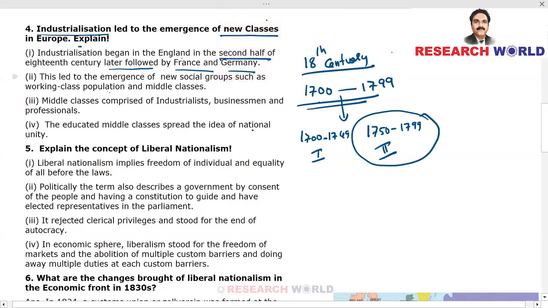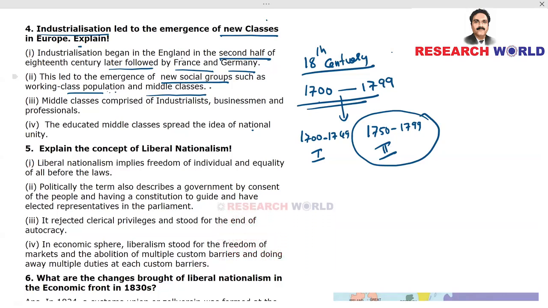This led to the emergence of new social groups such as working class population and middle classes. So, two new social groups emerged during this industrialization. One is working class population and the second one is middle classes.